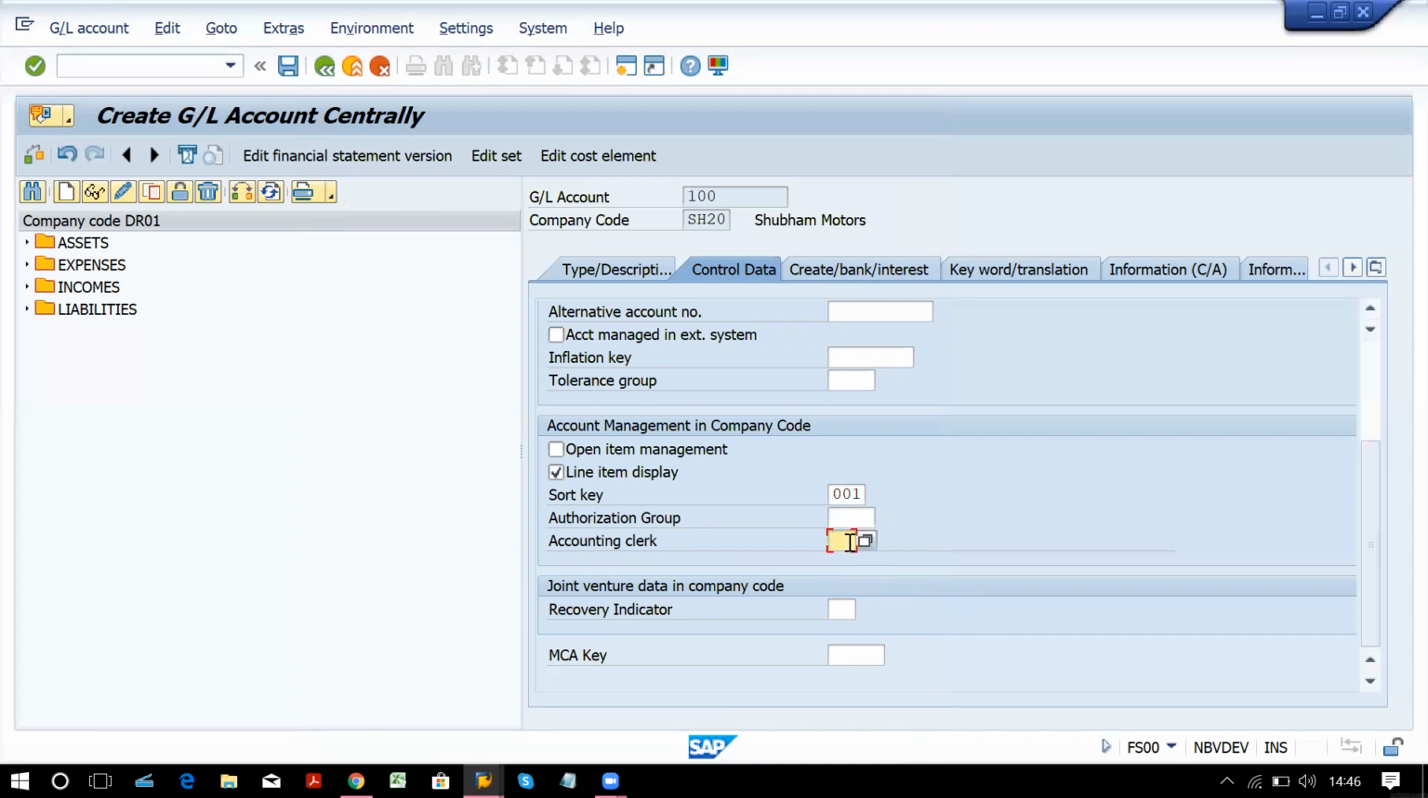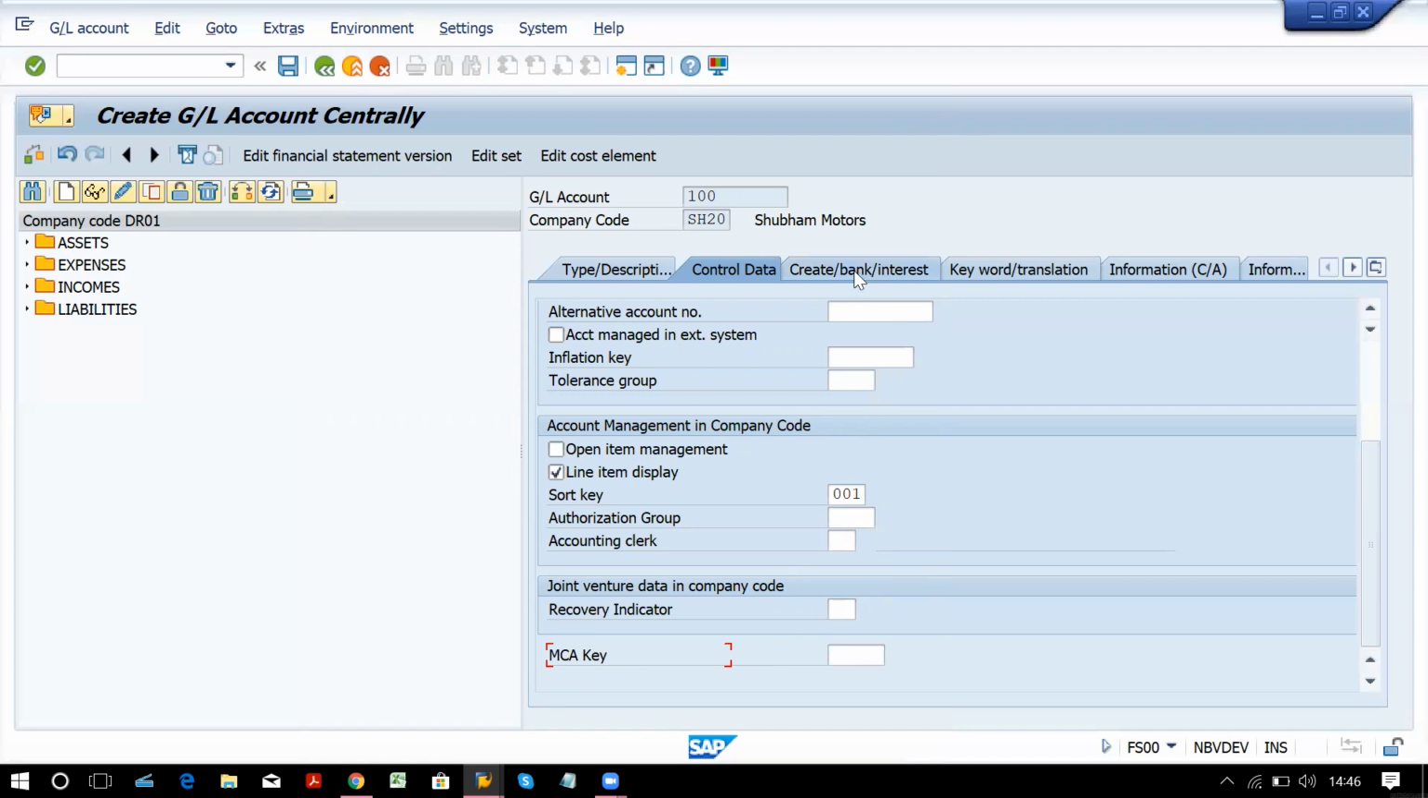Authorization group, accounting clerk. If you want to give authority for a particular GL account to a particular employee to handle, you can assign an authorization group and accounting clerk, generally created by the basis consultant, and you can just assign it to the GL account. Recovery indicator: if your company code has entered into any joint venture, then you can set your recovery indicator over here. Rarely used. Then MCA key, there is a multi-currency access key. Just once you have to read it. We generally don't go for this.